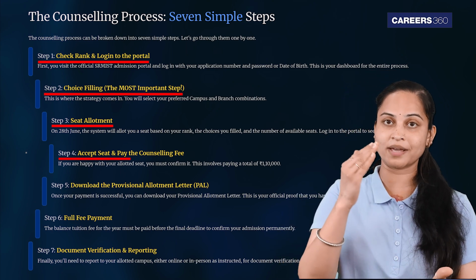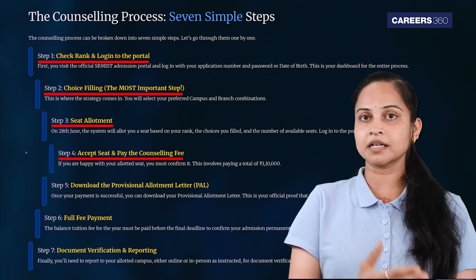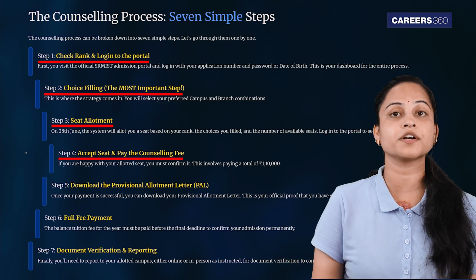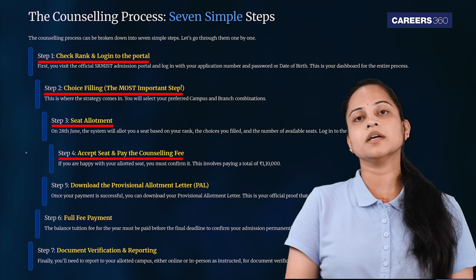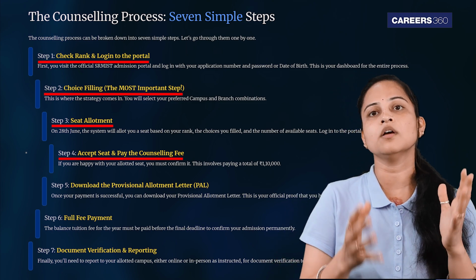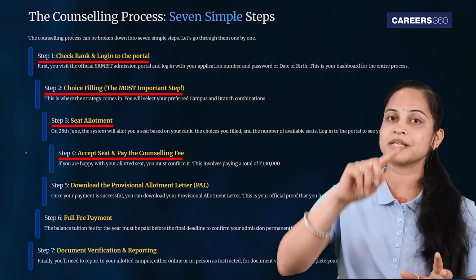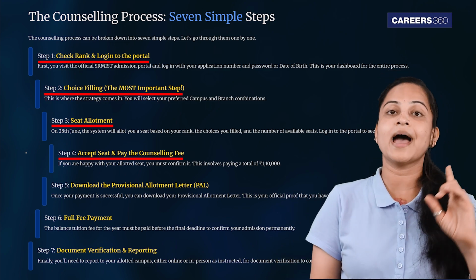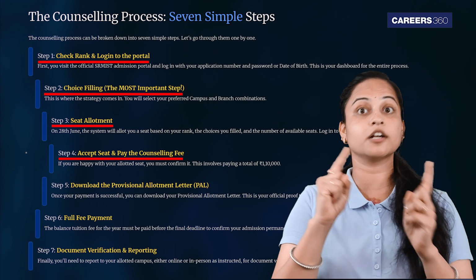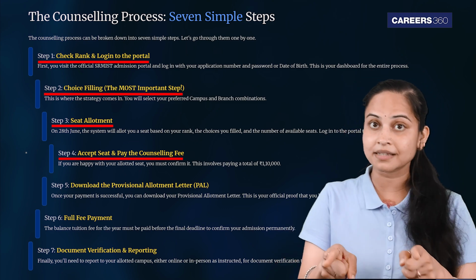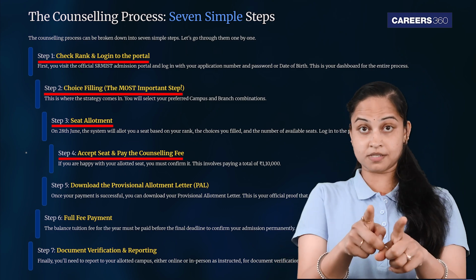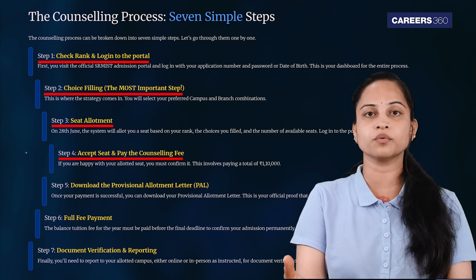Step 4 है, you need to accept the seat and pay the counseling fee. If you are happy with your allotted seat, you must confirm it. This involves paying a total of near about 1,10,000 rupees. This is composed of rupees 10,000 for the registration and 1 lakh as a part of your first year tuition fee. So you can pay this online. Okay? Now don't miss this deadline, otherwise you are going to lose the seat.